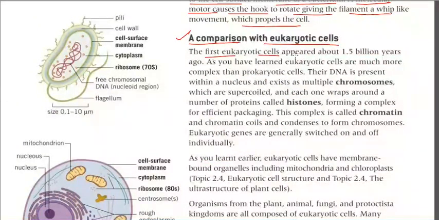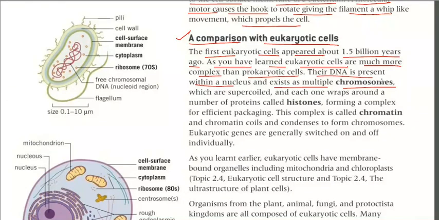The first eukaryotic cell appeared about 1.5 billion years ago. As you have learnt, eukaryotic cells are much more complex than the prokaryotic cell. Their DNA is present within a nucleus and exists as multiple chromosomes. Eukaryotic cells appeared about 1.5 billion years ago, but the prokaryotic cells were there previously.